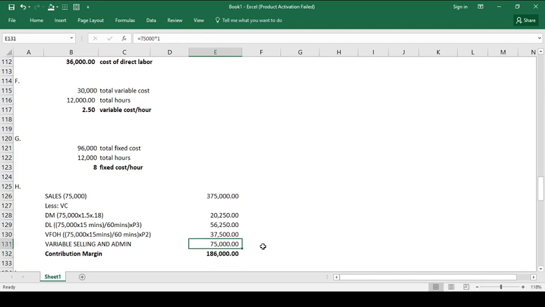And then to determine the contribution margin, we simply deduct all variable costs from the sales that we have. So the answer would be 186,000 pesos. So, ganun lang po kasimple, guys.